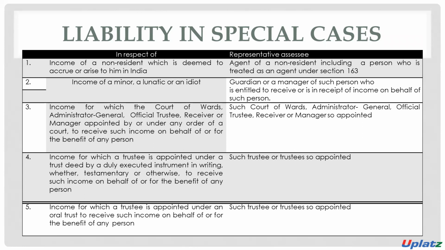If there is an administrator, an official trustee, a receiver, or a manager who is appointed to receive such income, then such administrator general, official trustee, receiver or manager will be considered the representative assessee.